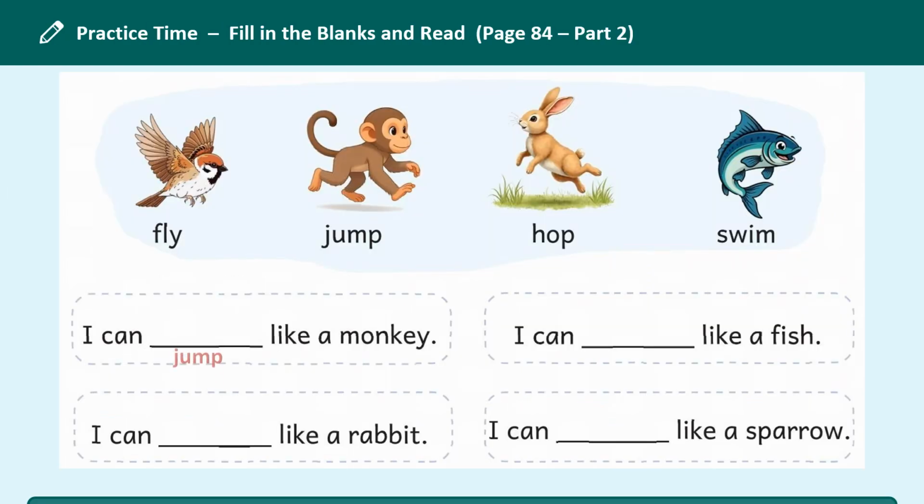Let's practice. I can jump like a monkey. I can hop like a rabbit. I can swim like a fish. I can fly like a sparrow.